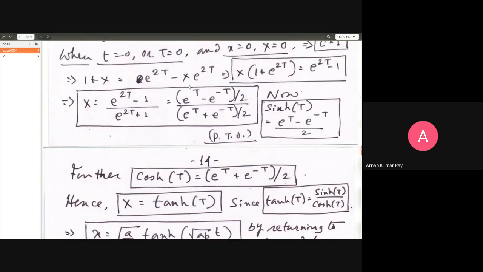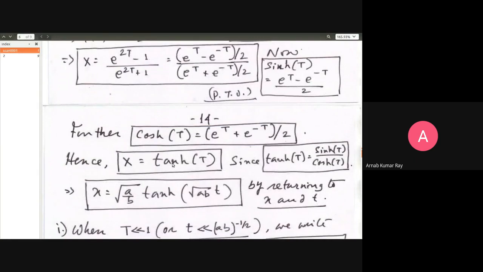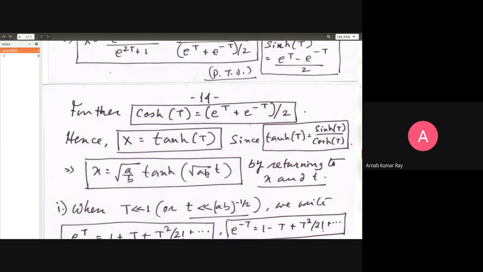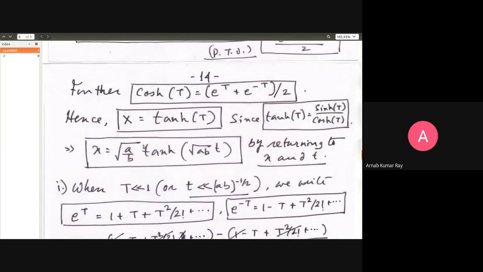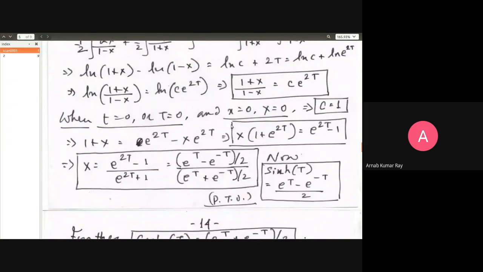This is sine hyperbolic, this is cos hyperbolic. Just like sine theta by cos theta is tan theta, similarly, sine hyperbolic by cos hyperbolic can be written as tan hyperbolic. So capital X is equal to tan hyperbolic of t. That's the definition. Now we go back to the original variables with which we started. Capital X is equal to small x by square root of a by b, and capital T is square root of ab into small t. So this is your final solution under this initial condition.